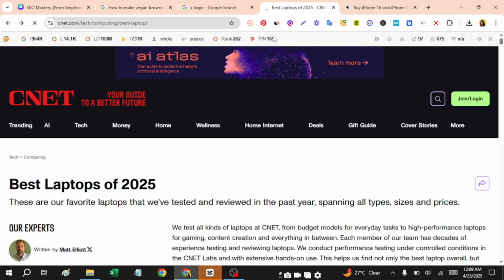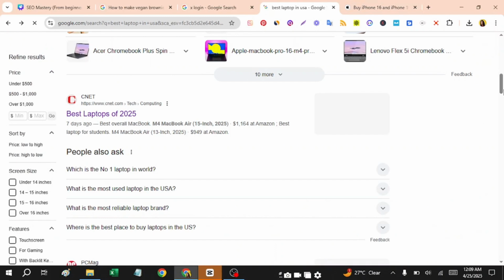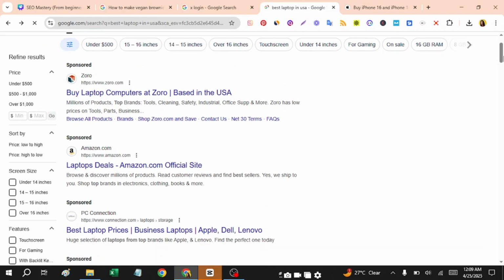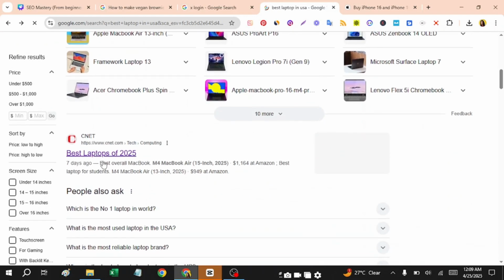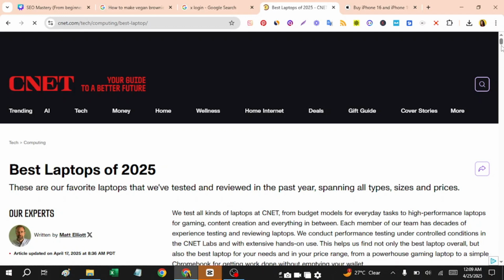I don't know why this is hanging. Yeah, here you can see best laptop in USA. I searched this term and I get to see some of the results. I opened this, best laptop of 2025, because I want to compare the products and make a decision about which product I should buy. So that is actually the commercial intent which users search on Google.